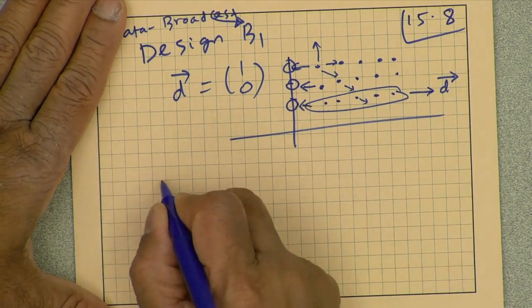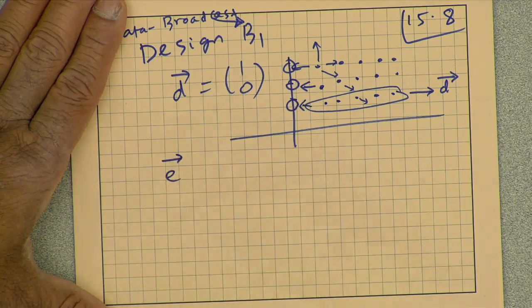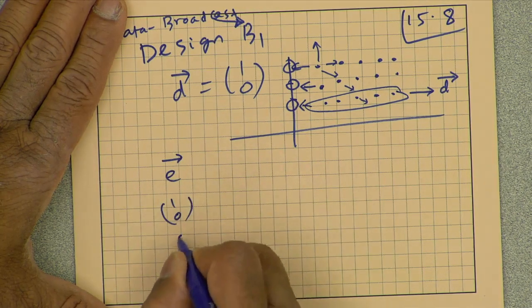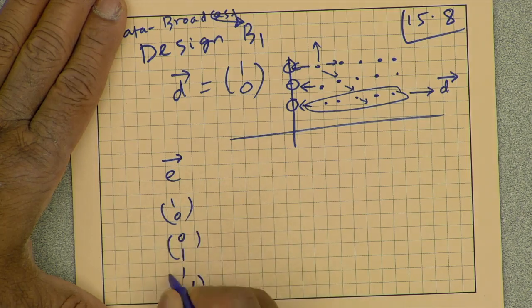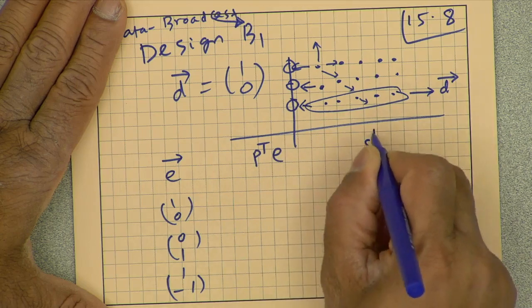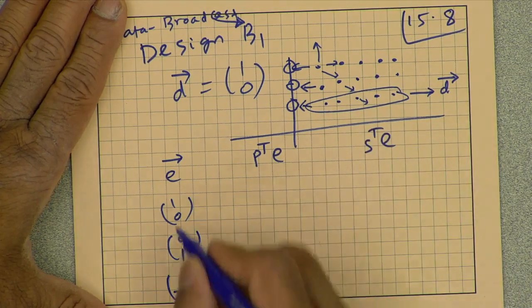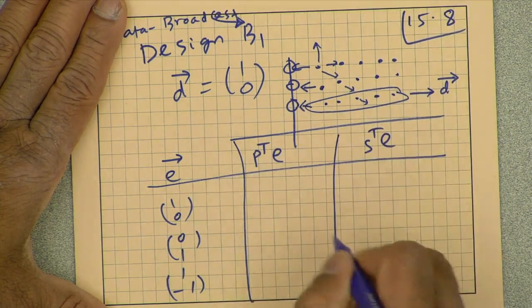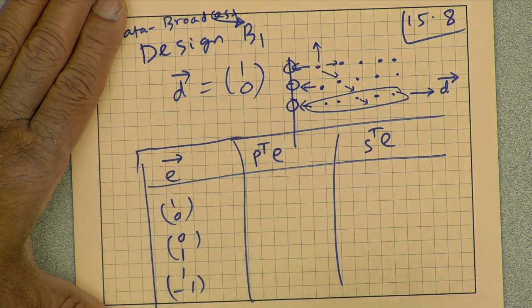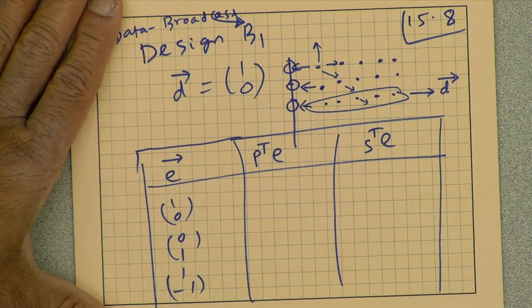Okay, so the fundamental edges E are 1, 0, 0, 1, 1 minus 1, and we are going to compute P transpose E and S transpose E. Before we do that, we need to define what P and S are.